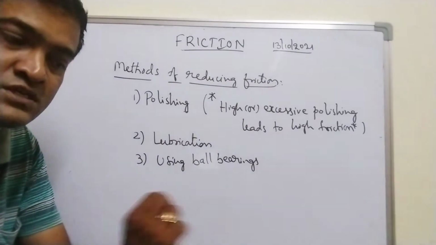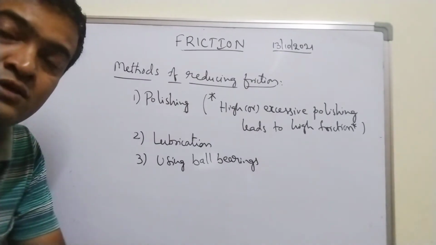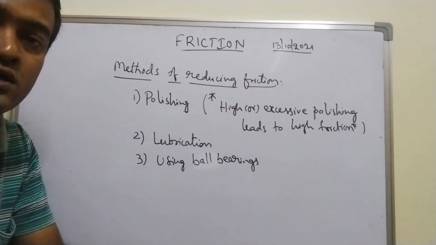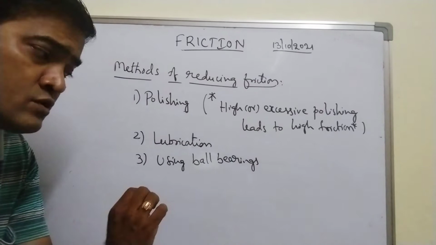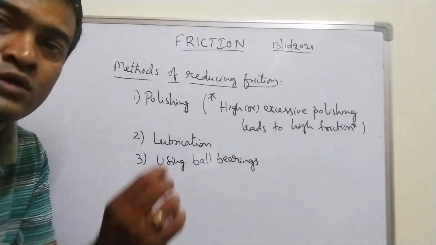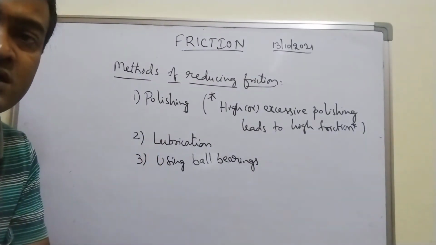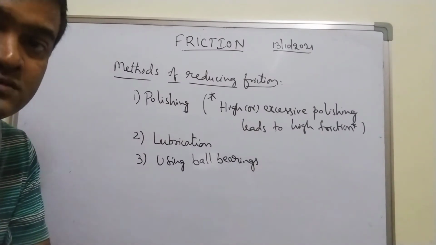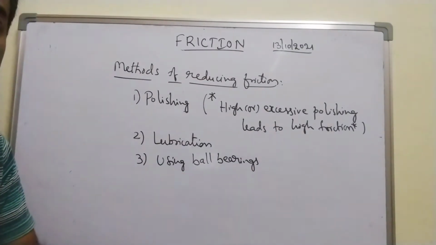If you remove that ball bearing, friction increases. So in order to reduce friction, you have to keep a ball bearing in a pen to write smoothly. You might also have seen ball bearings in fans, so that they can easily rotate. If ball bearings are not there, friction will increase, right? So this is another method to reduce friction, using ball bearings.